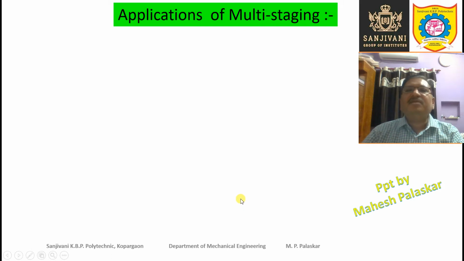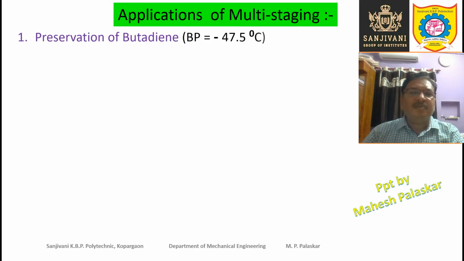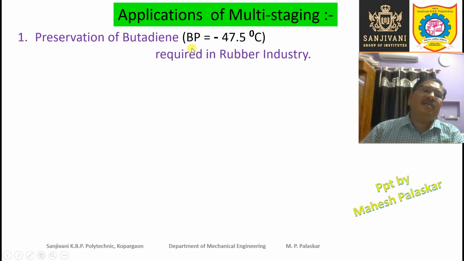What are the applications of multi-staging? Let us see where multi-staging is required, in which practical cases multi-staging is needed. First of all, preservation of butadiene required in rubber industry. In the processing and manufacture of rubber, butadiene is a substance which is required, and the boiling point of this butadiene is minus 47.5 degree centigrade.